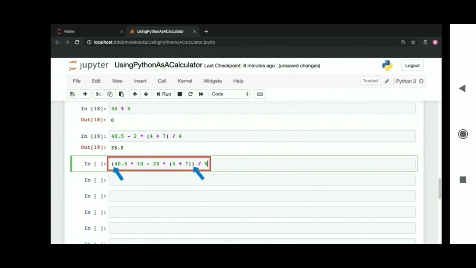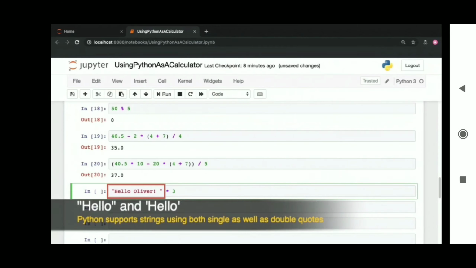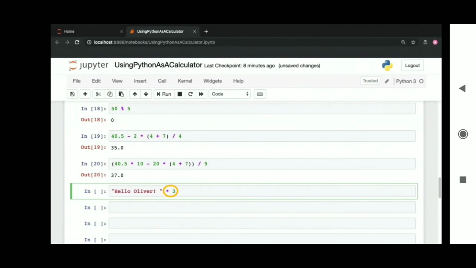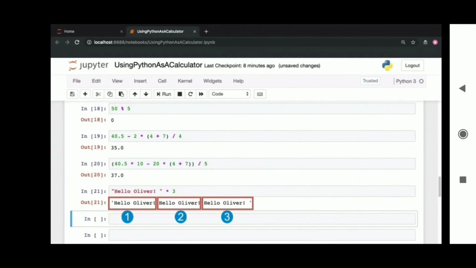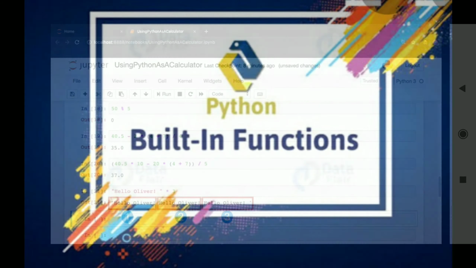You can perform the multiplication operation where a string is involved as well. Here, the string is hello Oliver, which is just a sequence of characters and which is enclosed in double quotes. In Python, you can use both single quotes as well as double quotes to enclose a string. Here you multiply the string hello Oliver by a number 3. Python basically interprets this to mean hello Oliver 3 times. The result of this multiplication operation is the string concatenated 3 times, and the result is also a string.